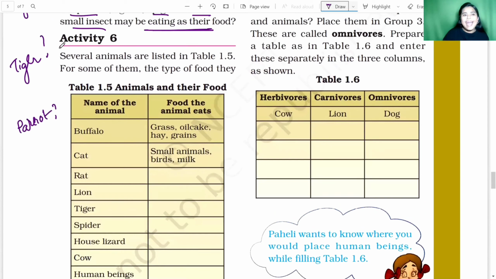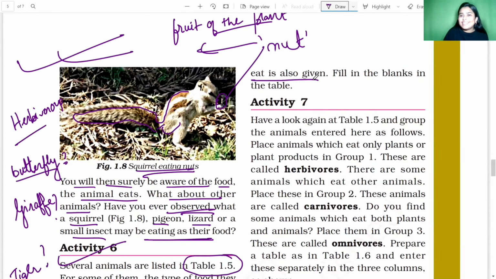So here in activity 6, what do we see? We see that there are several animals listed in table 1.5, and for some of them the type of food they eat is also given. The rest are not given, and you have to fill in the blanks in the table. So let's get back to the table and see if we can write the right food that the respective animal eats.